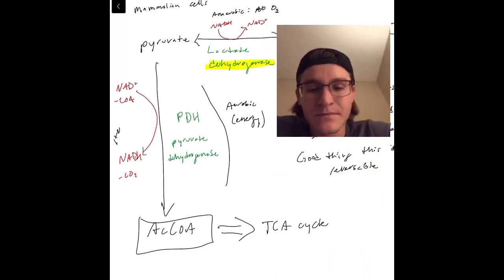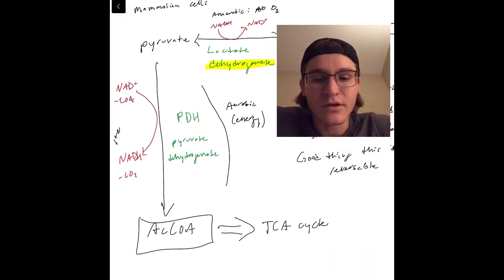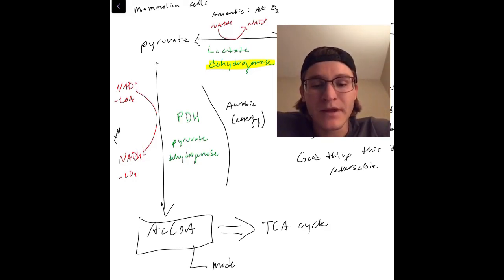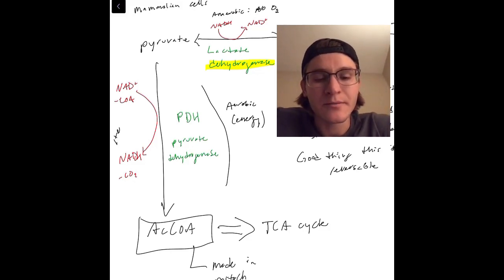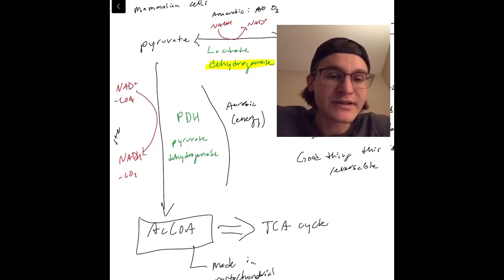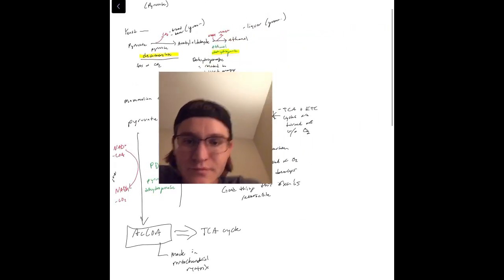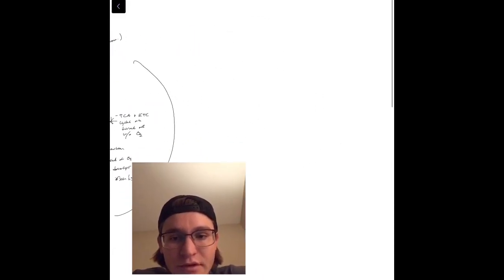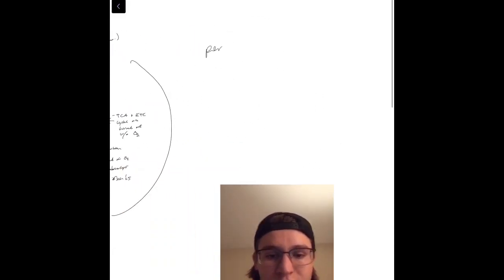So the acetyl-CoA will go right into the TCA, or Krebs cycle, and it's made in the inner mitochondrial matrix. So everything else prior to this has been made in the cytosol, and now this is being made in the mitochondrial matrix. So let's talk about our overalls.